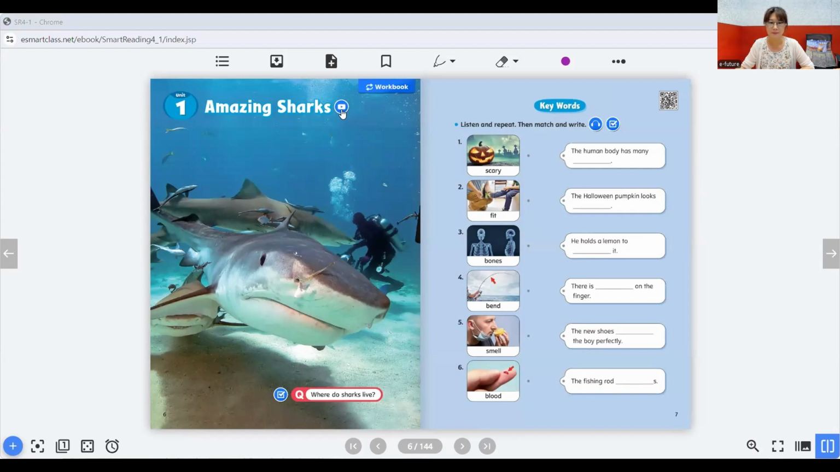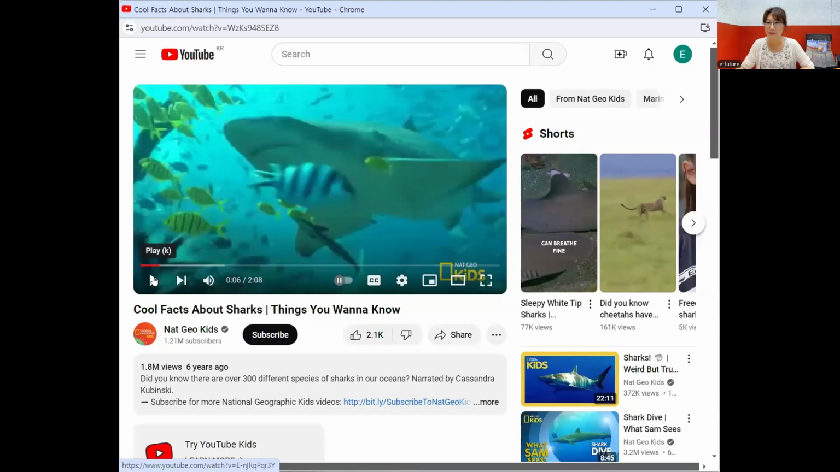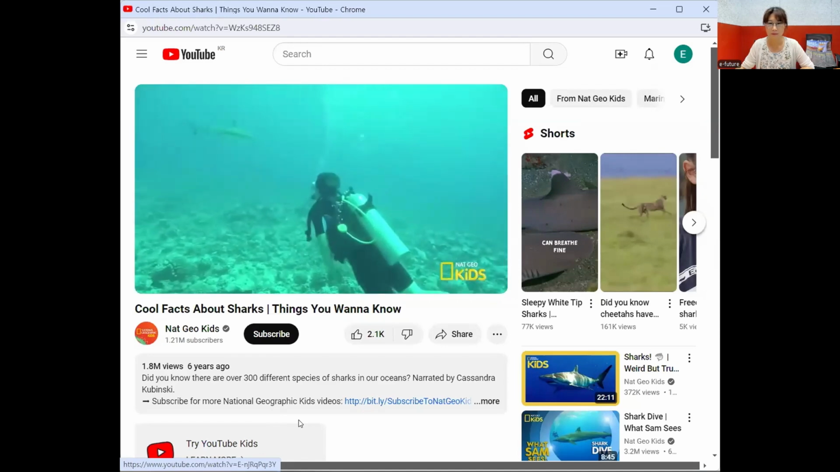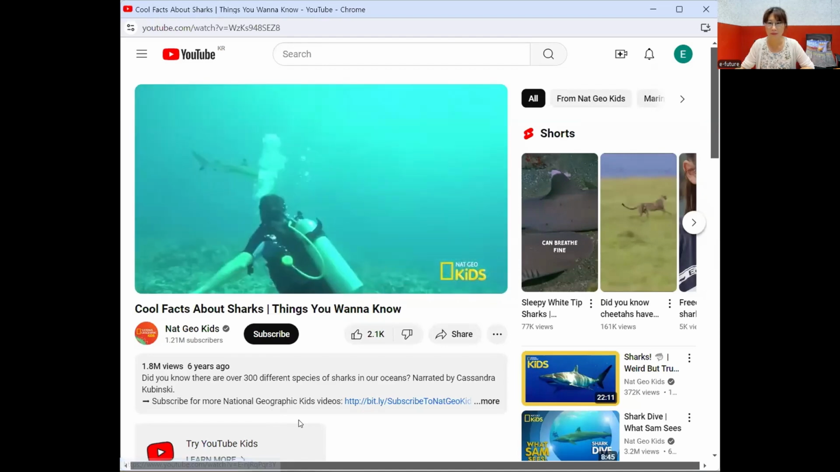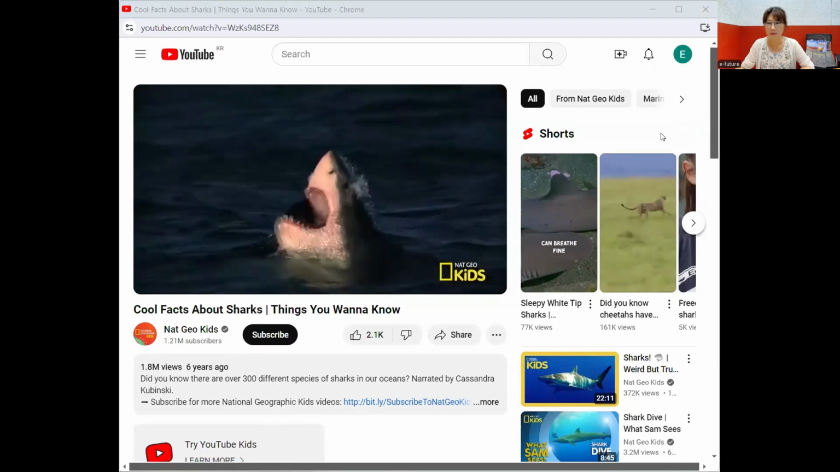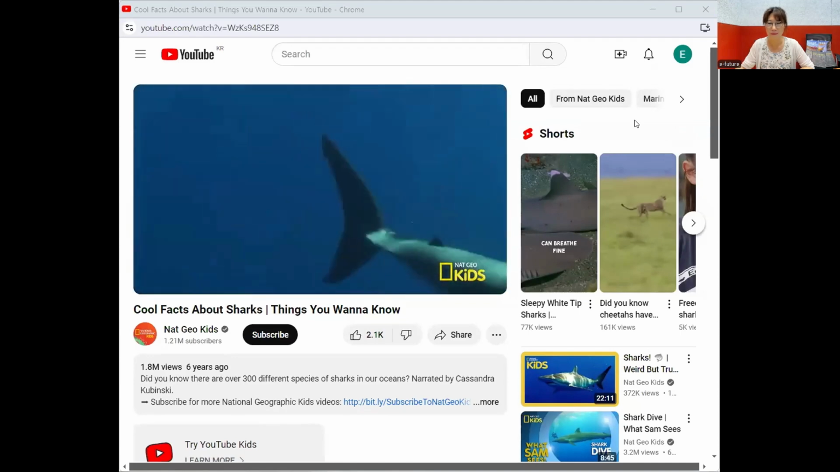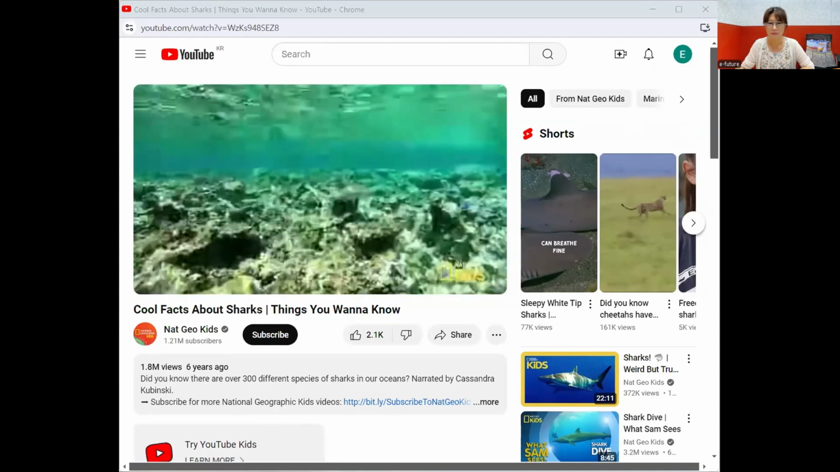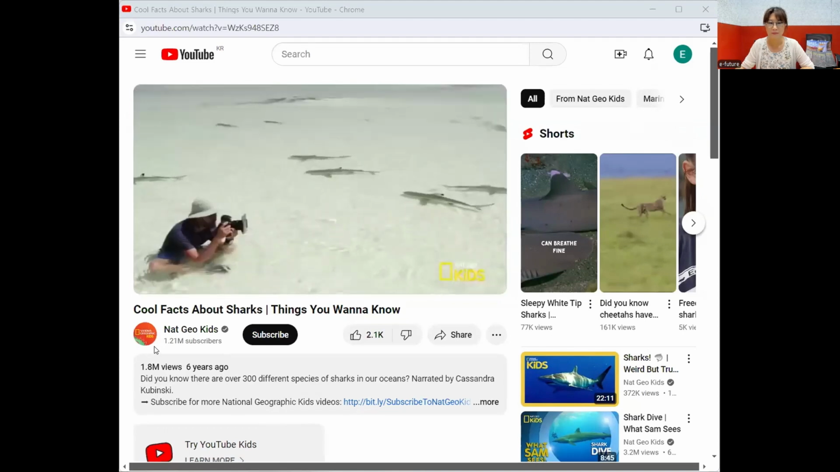Get ready for things you want to know. This underwater creature has beady eyes, a toothy jaw, and is oftentimes the main attraction in some scary movies. Sharks. But what are they? Fish? Or superheroes? If you guessed both, then you're right.